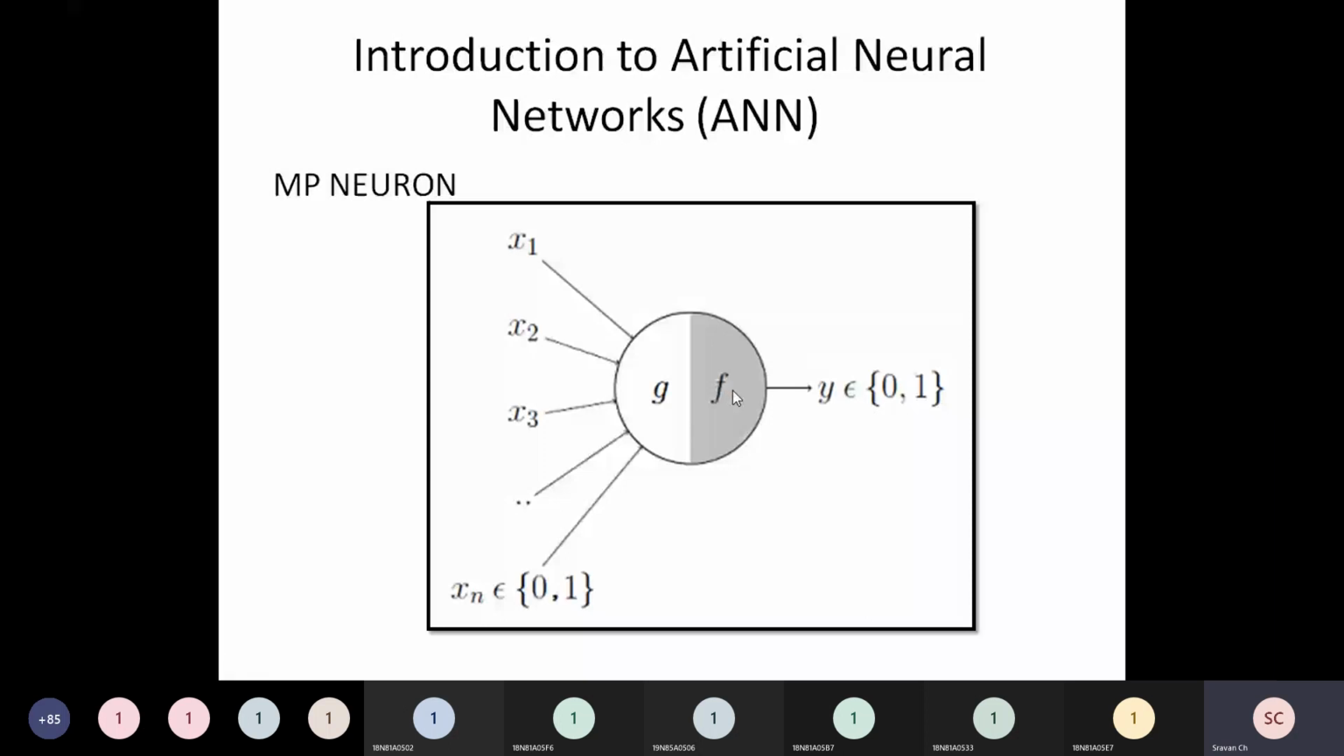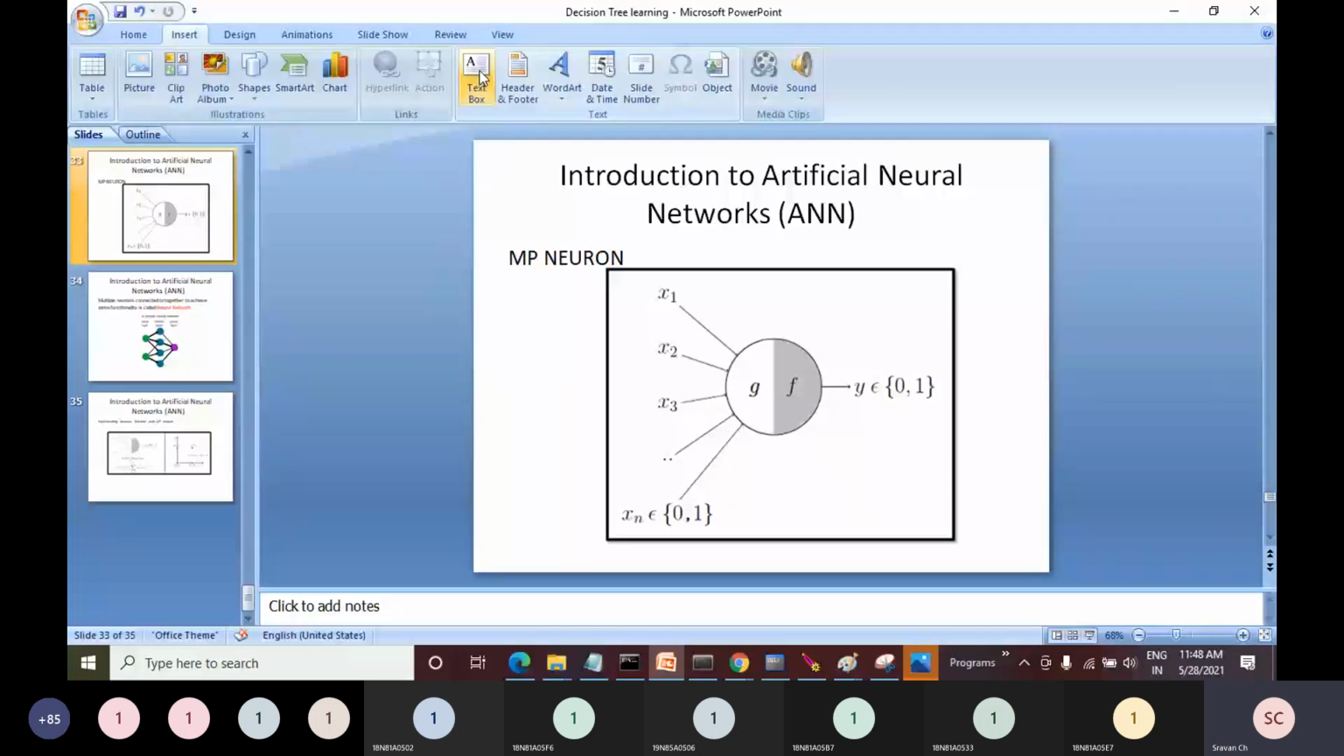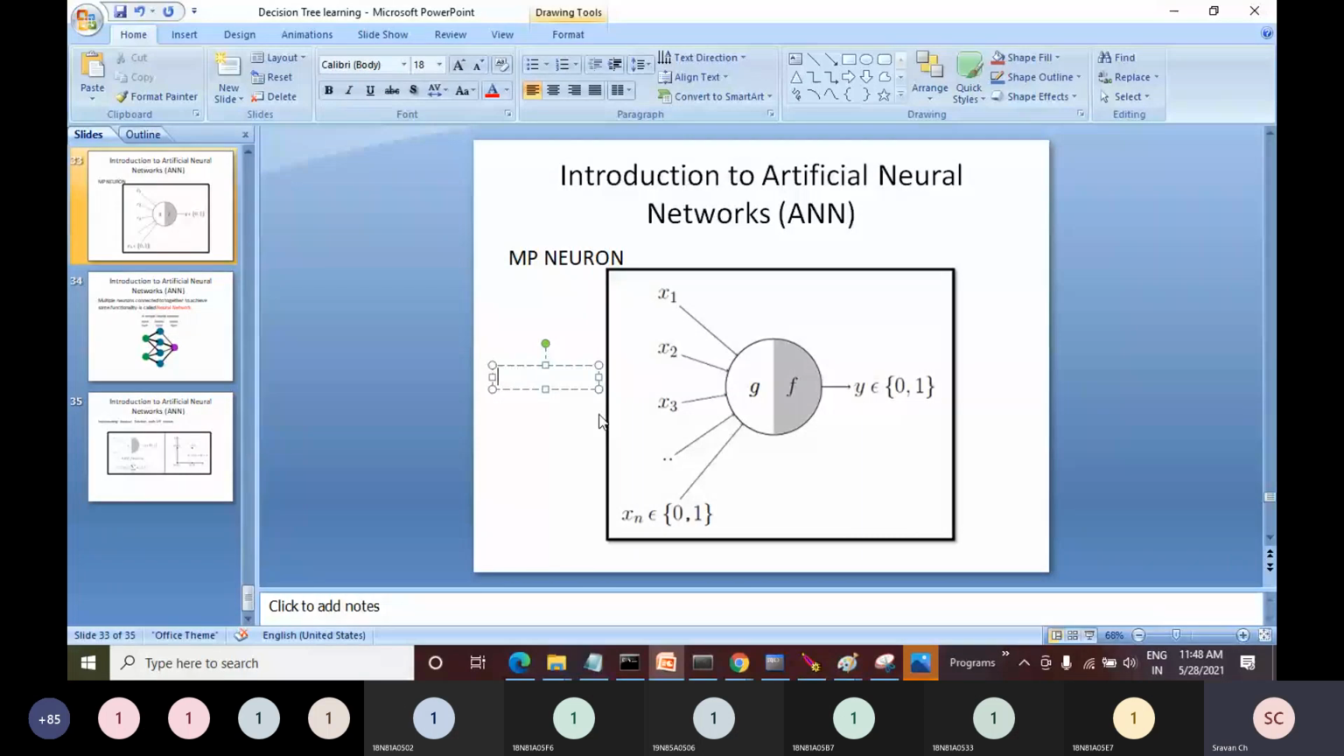So please, you should not get confused, right? For your convenience, I'll just write it here. Let me write this. So first, g of x is a function. g of x is a function which is applied on x1, x2, x3, all inputs. Now for g of x, I'll get some result, right?